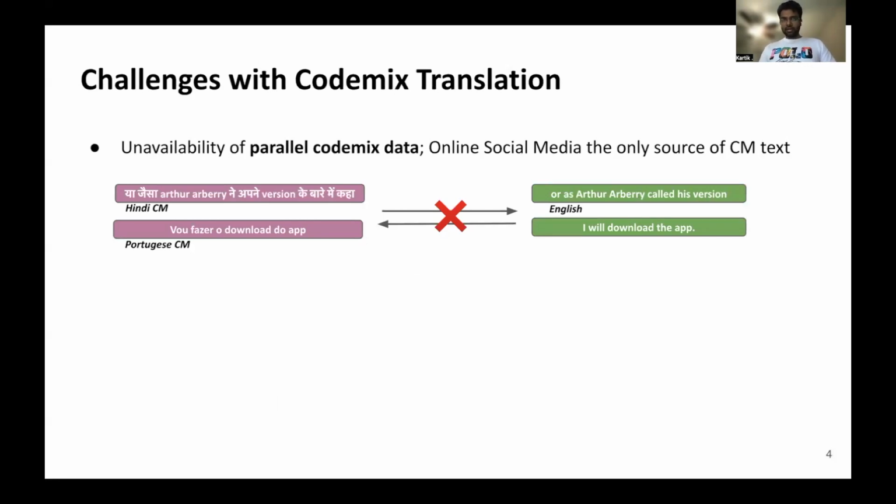First one is the unavailability of parallel code mix data. We find online social media as the only source of code mix text, and this text is raw and unstructured. Whereas in normal non-code mix data, we find parallel sentences in Hindi, Portuguese, and other high resource languages.